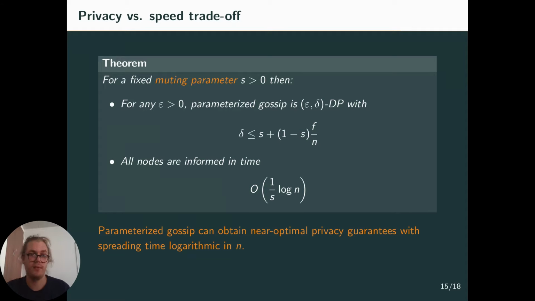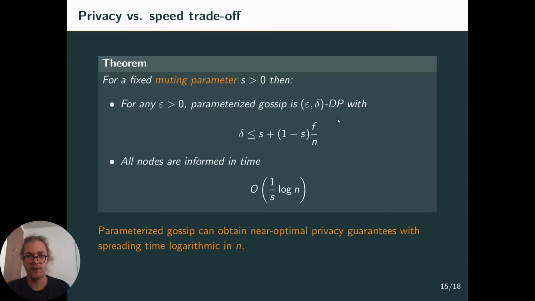This is shown by the following theorem, which means that if you fix some muting parameter s strictly greater than 0, then for any epsilon, the parameterized gossip algorithm that I showed you is epsilon-delta differentially private with delta smaller than s, the probability of continuing to emit, plus (1 minus s) times f over n, where f over n is the fraction of curious nodes. Actually, the bound is a little finer than this, but this is the easy-to-parse version.